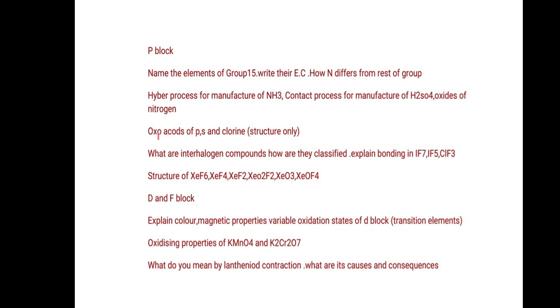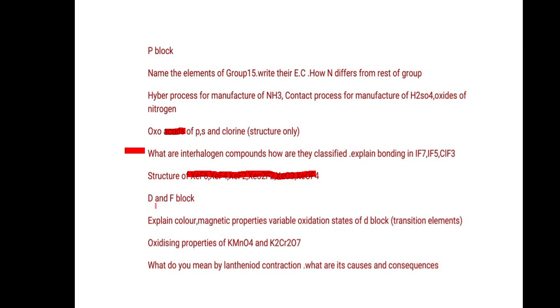This is again important. This is oxoacids. Or here you have to remember oxoacids of phosphorus, sulfur and chlorine. You have to remember structure only. So this is the most expected question. What are interhalogen compounds? How are they classified? Explain structure of these interhalogen compounds. And this is again important. Explain structure of fluorides of xenon or compounds of xenon.